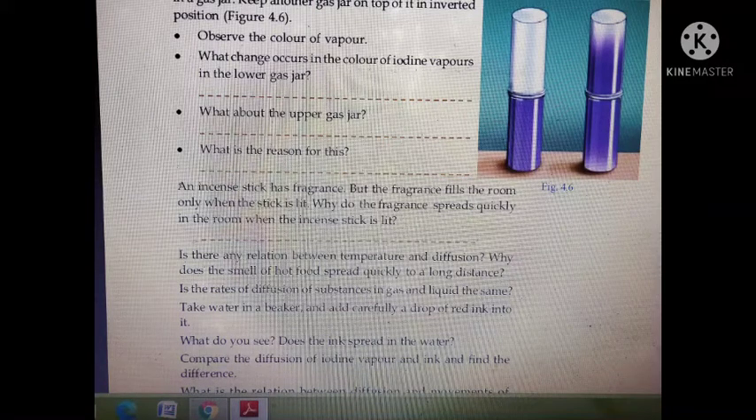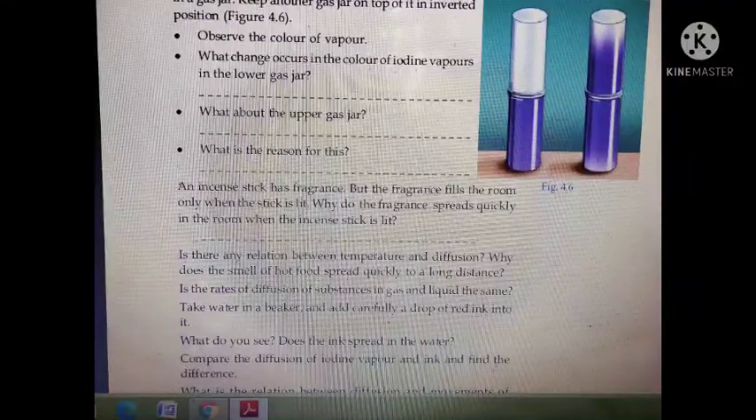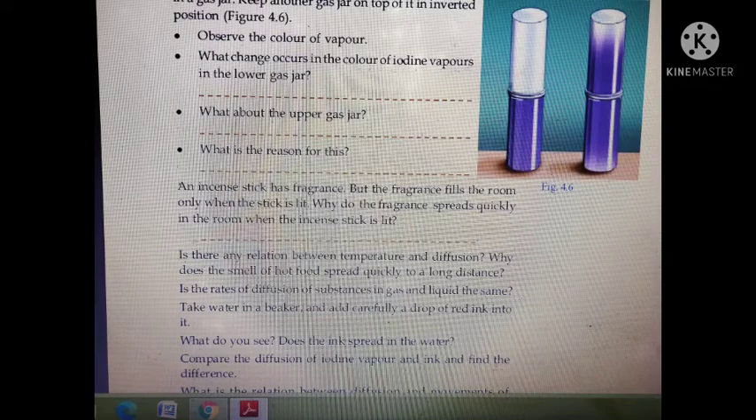Then, an incense stick has fragrance. What do you mean by fragrance? Smell. But the fragrance fills the room only when the stick is lit. Why does the fragrance spread quickly in the room when the incense stick is lit? What may be the reason? Do you know? Yes. When a substance is heated, the rate of diffusion increases.